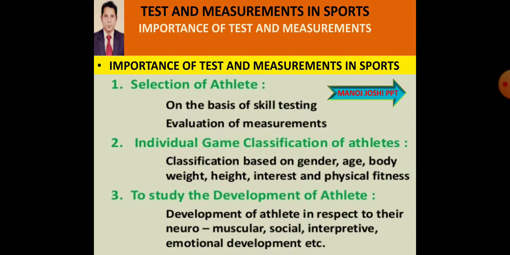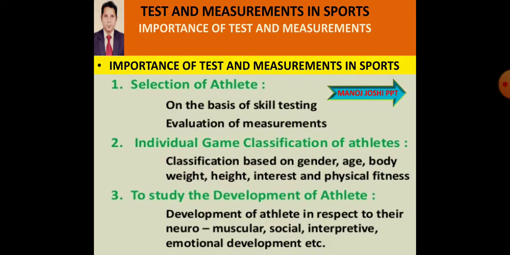individuals. On the basis of skill testing and evaluation of measurements, as I have told you, evaluation is needed when we analyze the test and measurement, and we come to know the status of the progress. So selection of athletes is on the basis of test and measurement.